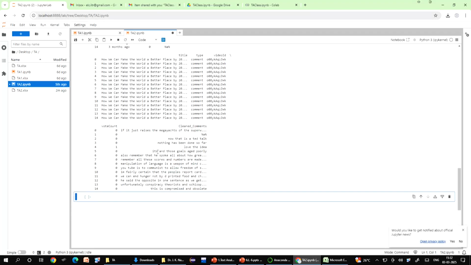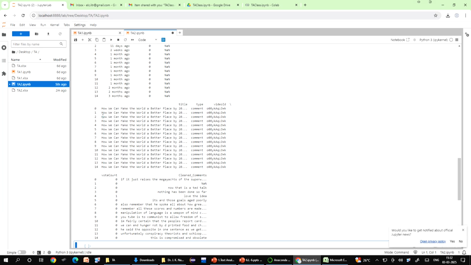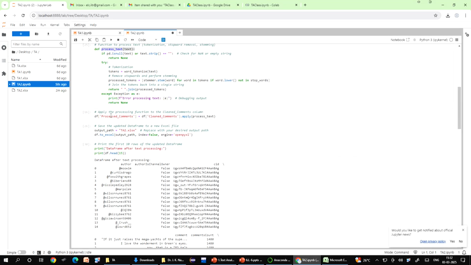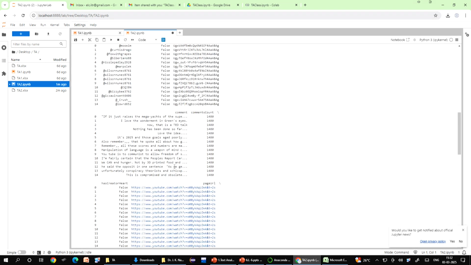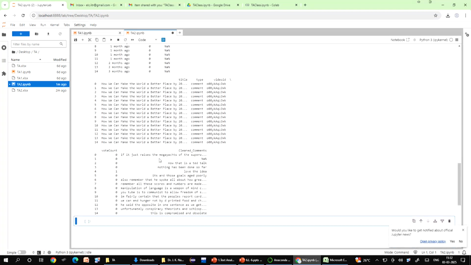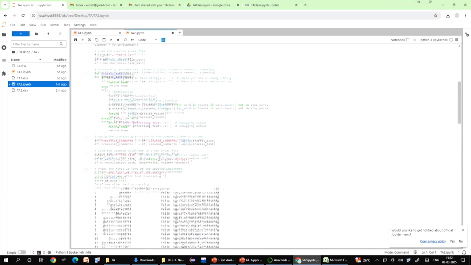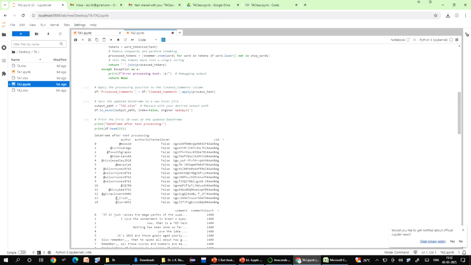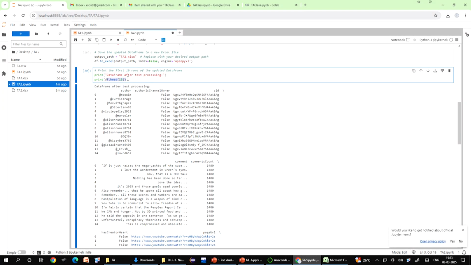So, this code displays the first 10 rows, or 15 rows, 20 rows, whatever you have given, of the data frame after processing the text. The print statement "data frame after text processing" prints a message before displaying the data. This helps the user understand what is being shown in the output, right. So, it gives you some insights. Now, the first 10 rows have been displayed to you, right. So, df.head(n) is a pandas function that returns the first n rows of the data frame. So, n can be 10, 20, 5, whatever it is, right. But the default is 5 rows, and if you write 10, then it shows 10 rows, right.